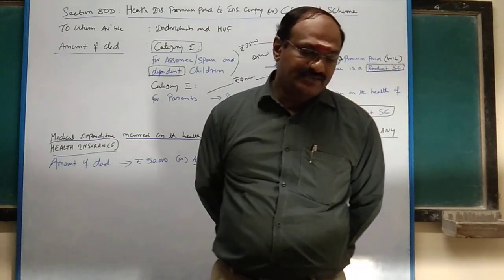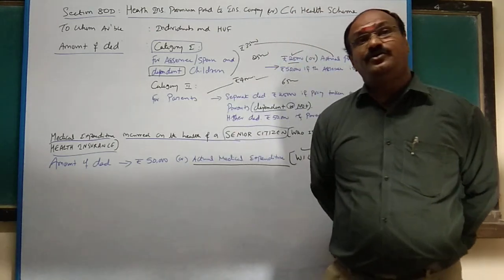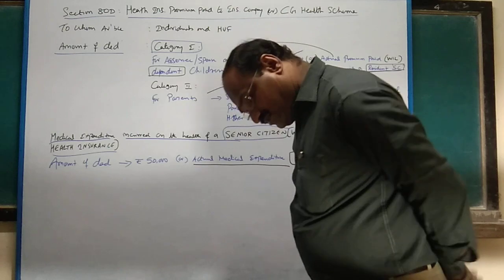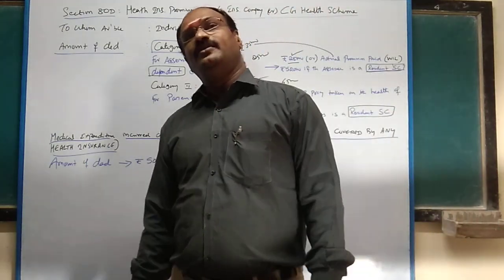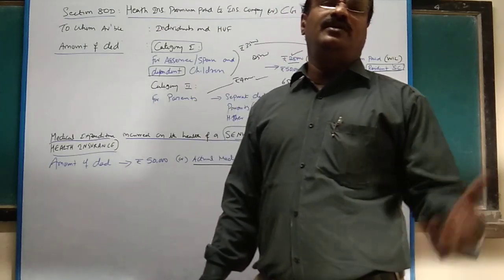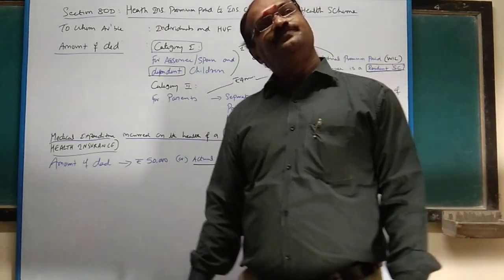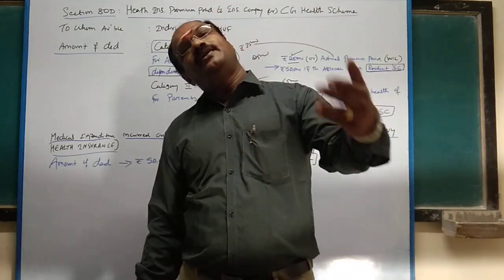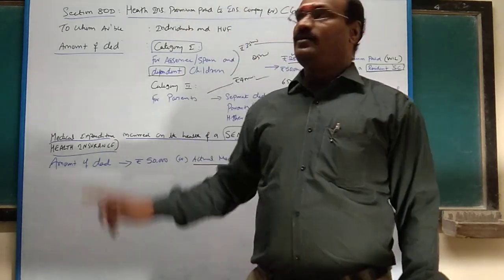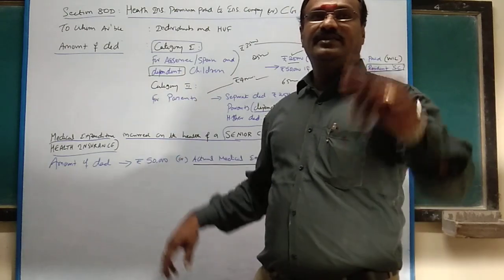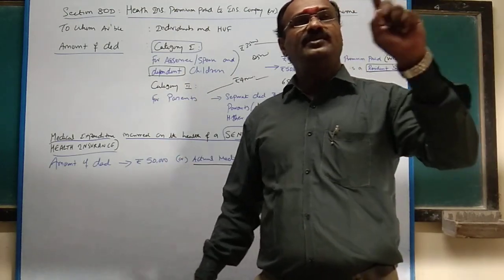Next, deduction in respect of expenditure on preventive health checkup. See, a complete body checkup is there. You go to hospital, there is a complete health checkup. Say the amount is 4,000 or 5,000. Shall I pay cash? Answer is yes. Listen carefully. Premium, any mode other than cash.